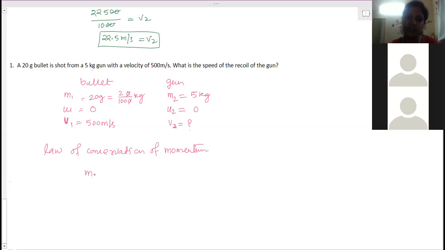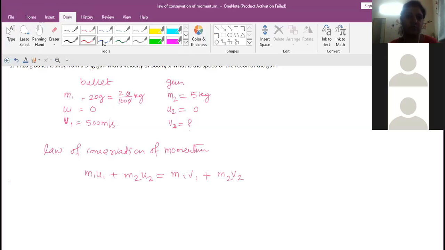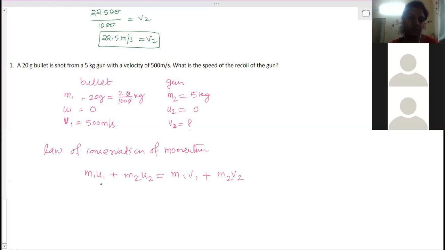It tells that m1 u1 plus m2 u2 is equal to m1 v1 plus m2 v2. u1 is 0, so this product is 0. u2 is also 0, so this product is also 0.